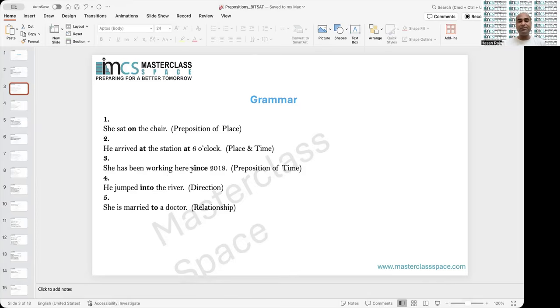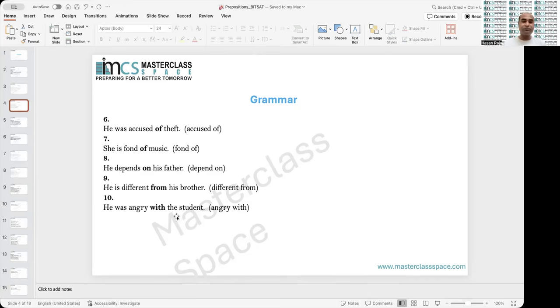Some more examples: the calendar is on the wall, then he is at the door, and he wants to start the class at 5 o'clock. We have been in teaching for 20 years. Then we have jumped into multiple sections. So these are some examples.